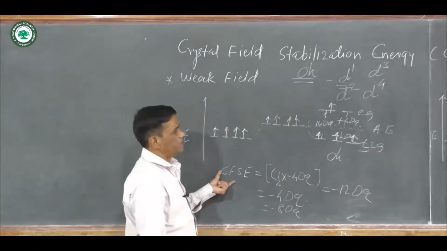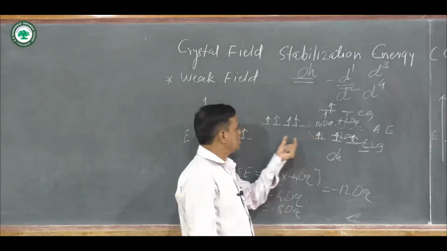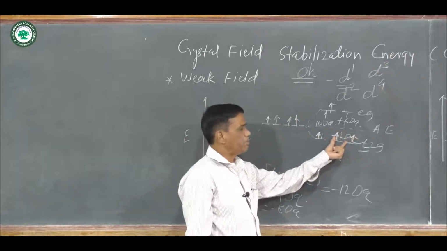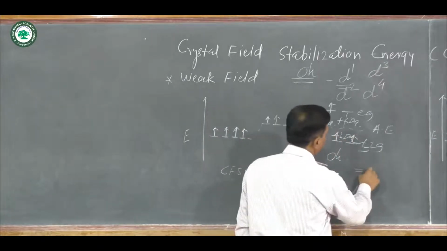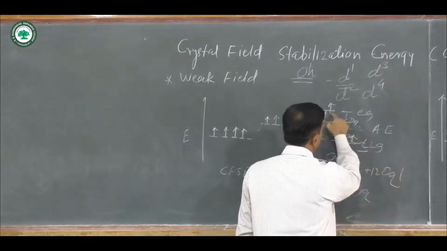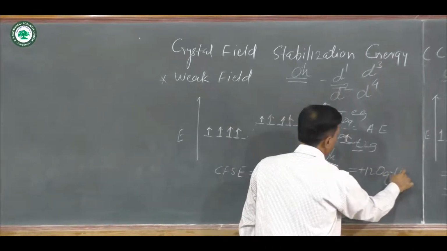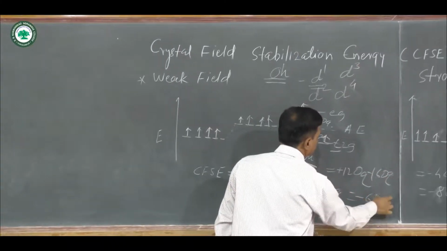Then crystal field stabilization energy is equal to minus 4 Dq multiplied by 3, that is minus 12 Dq, plus 1 multiplied by 6 Dq, that is 6 Dq, total is equal to minus 6 Dq.